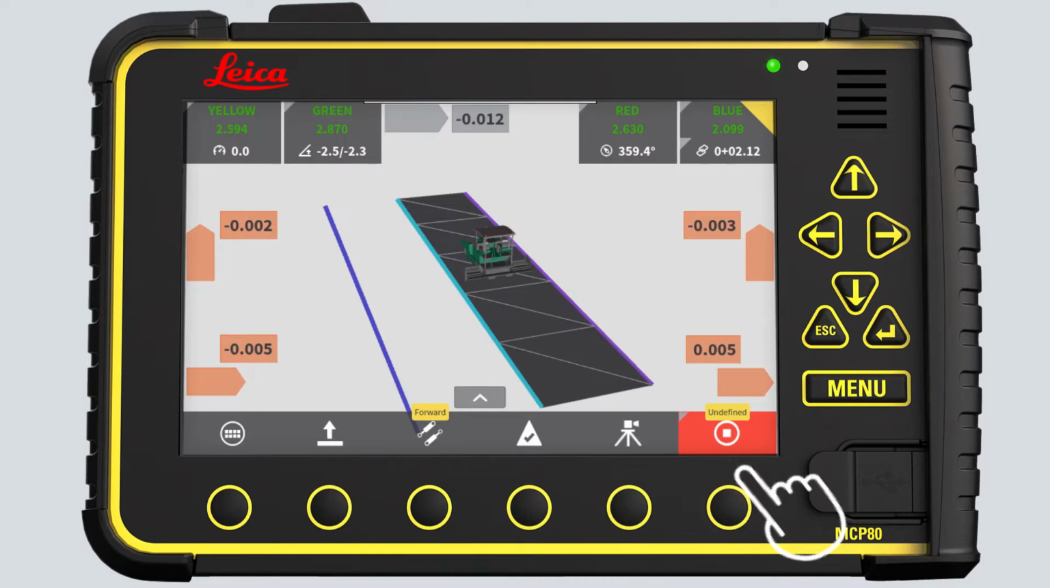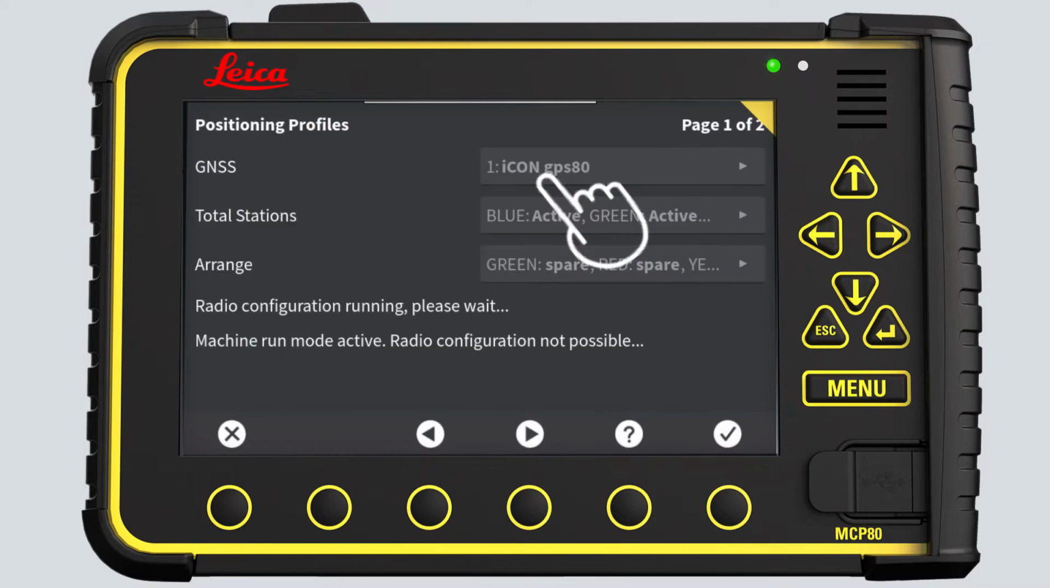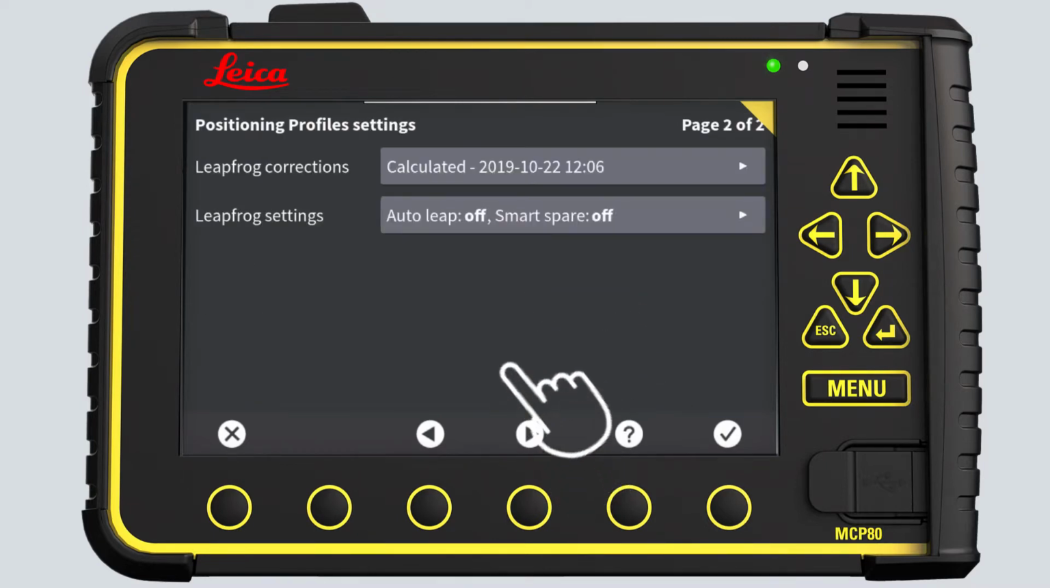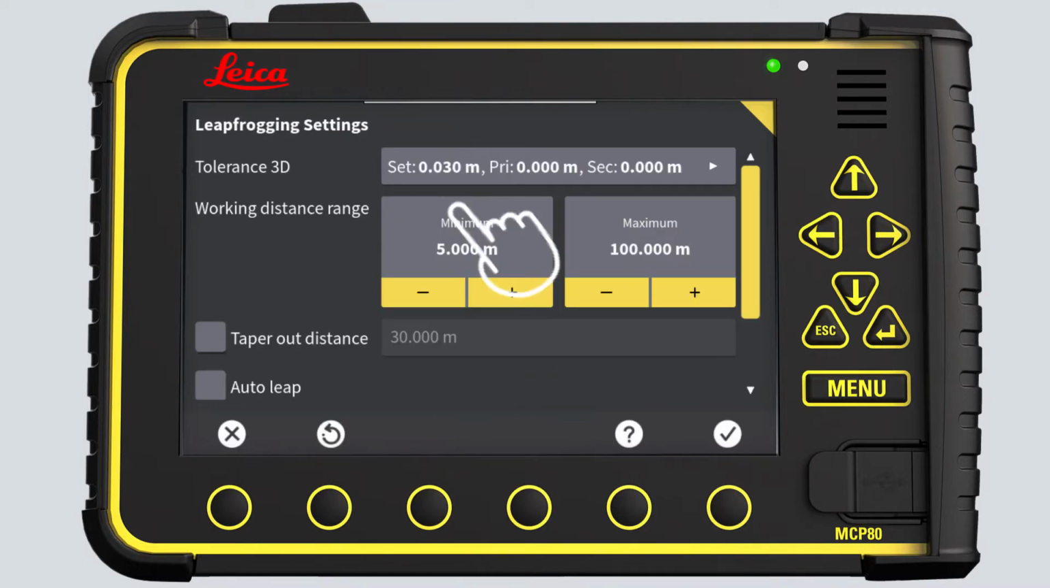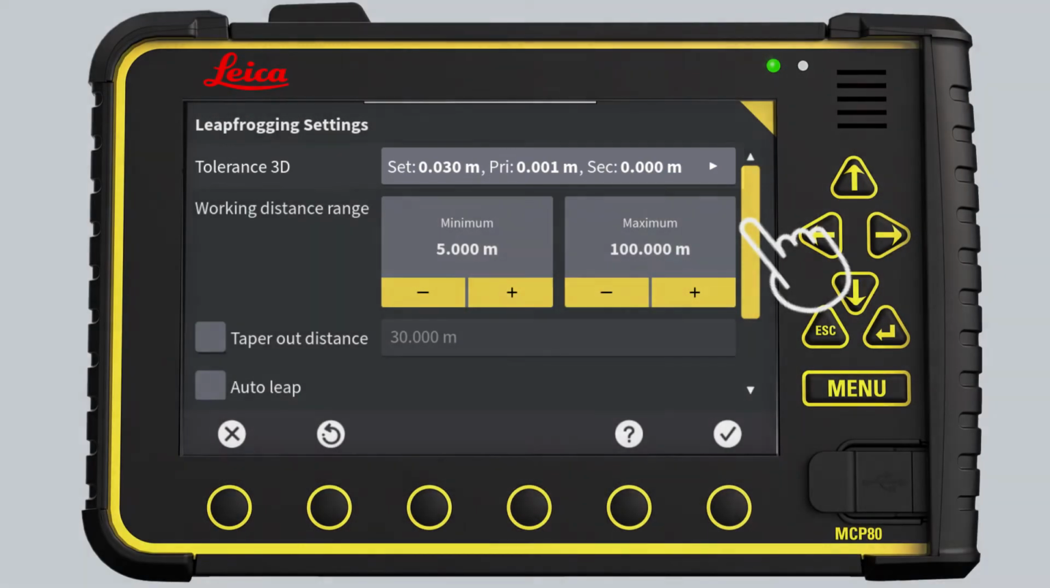Let's see the settings and the automatic leapfrog. Go to the main menu. Go to Positioning. Go to Next page. Go to the Leapfrog Settings menu. In the top of this page, you have 3D tolerance. Default value is 30 mm.